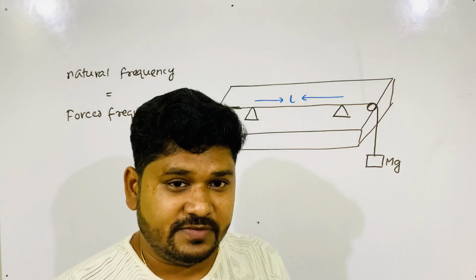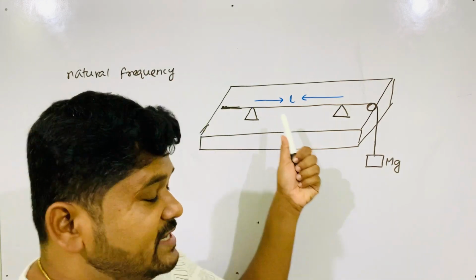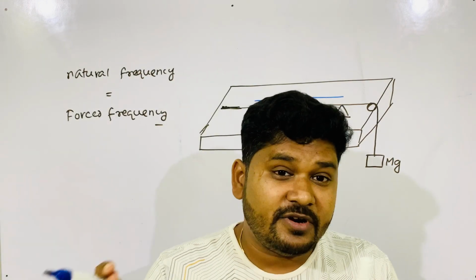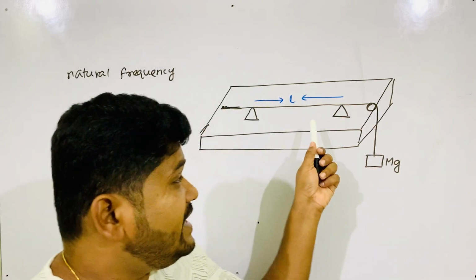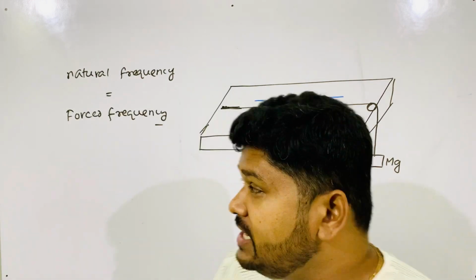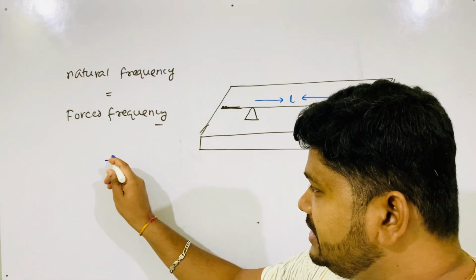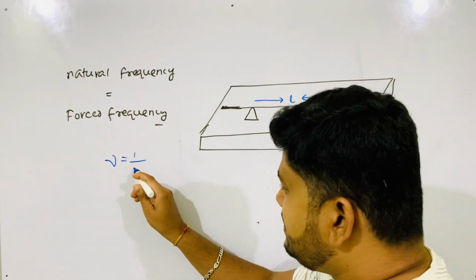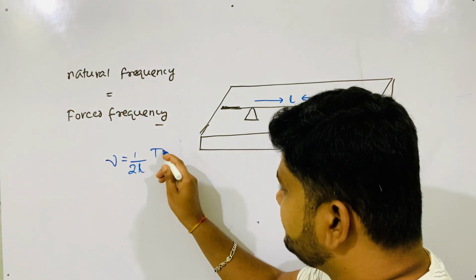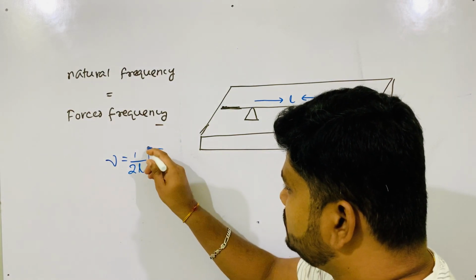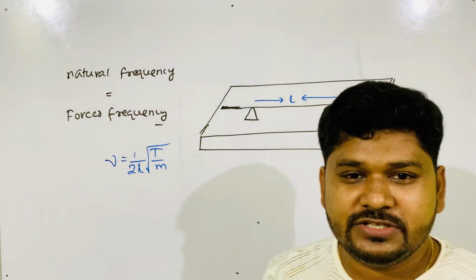From its mass, length and tension, we can find its natural frequency. Natural frequency nu is equal to 1 by 2L times the square root of T by m. This is the natural frequency of a string.